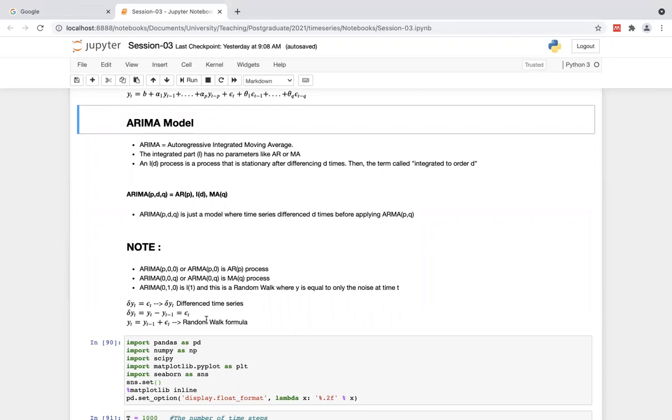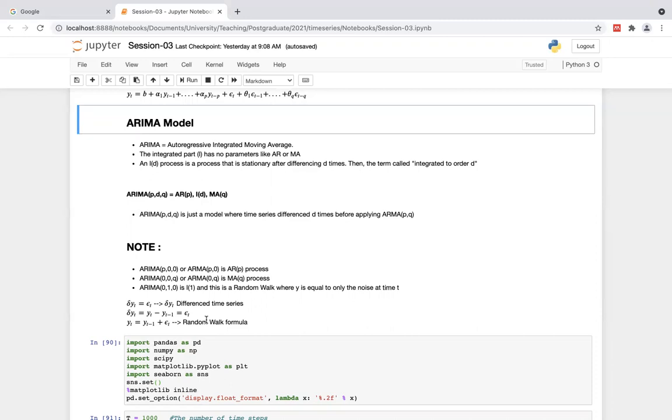ARIMA(p, 0, 0) or ARMA(p, 0) is an AR(p) process. What it says here is that in the ARIMA model, if the I term and the Q term become 0 and only the P term is available, then I and MA vanish and it automatically becomes an autoregressive process.